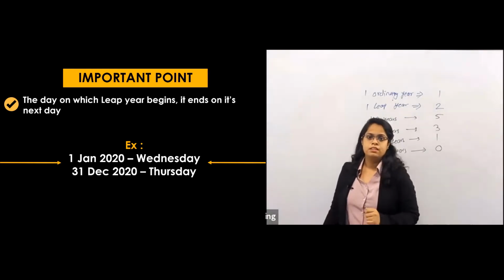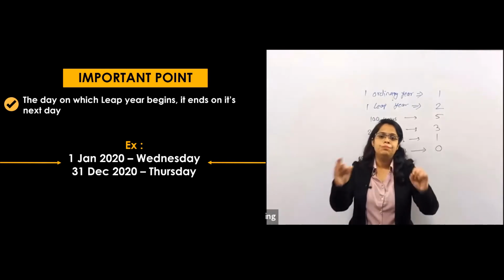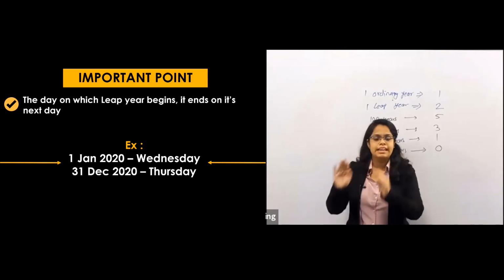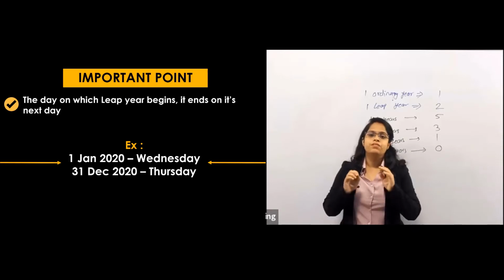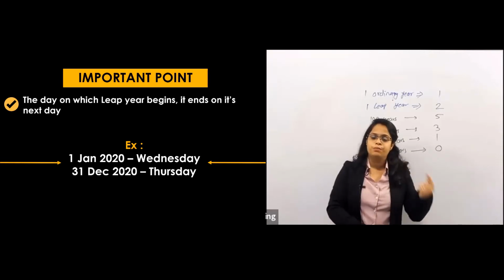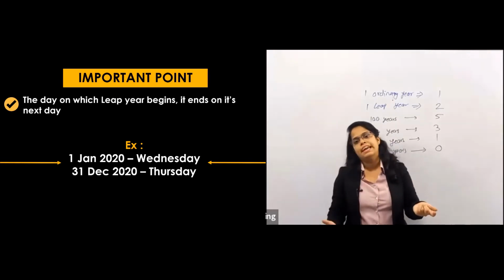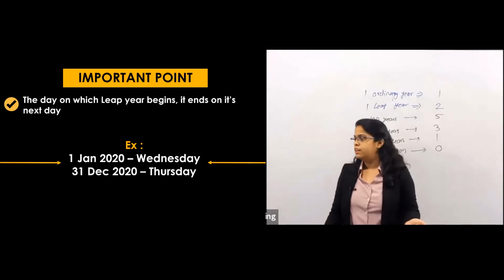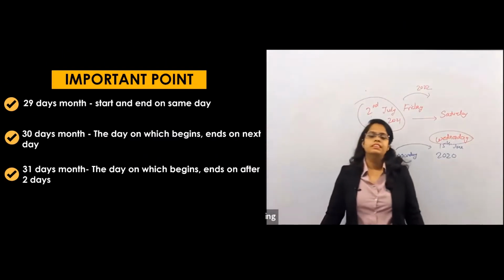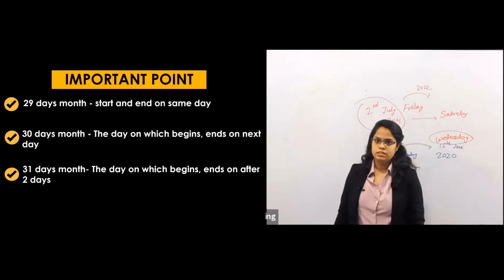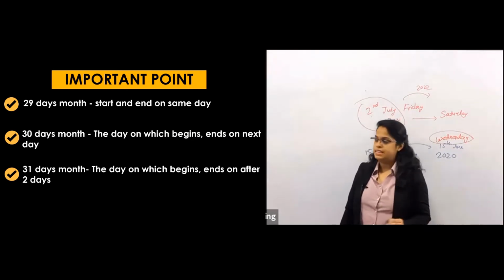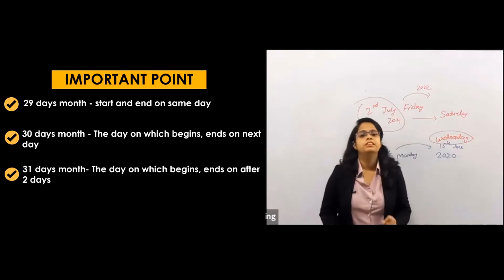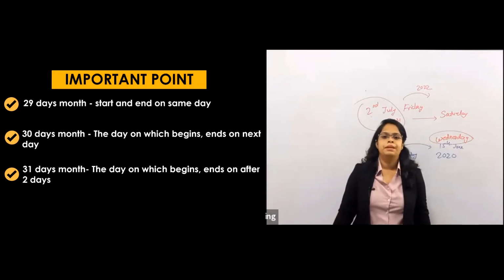Please ask. So the ordinary year starts and ends on the same day, and similarly the leap year ends on the next day of its starting day. If any month is of 28 days, that month will start and end on the same day.